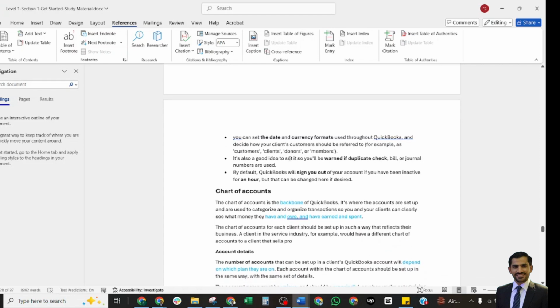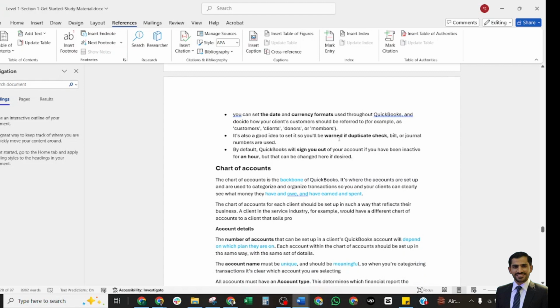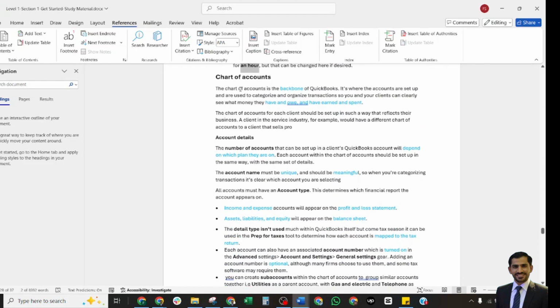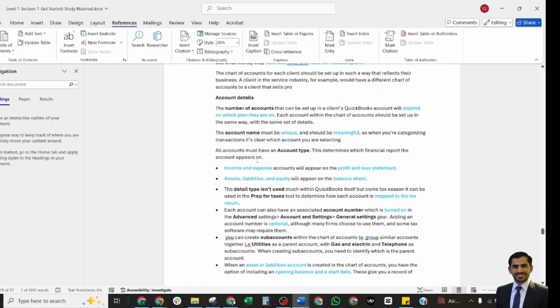Customer name: you may change customers to client, donors, or members, whatever you want to call them in your books. You can also turn on the warning if duplicate checks are created, and you can also change the name. By default it's 1 hour. The chart of accounts is very important from our theoretical point of view.